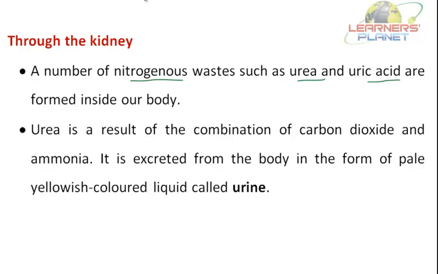We have been talking about this term from the beginning of the excretory system, but what is actually urea? It is a result of the combination of carbon dioxide and ammonia. It is excreted from the body in the form of a pale yellowish liquid called urine.